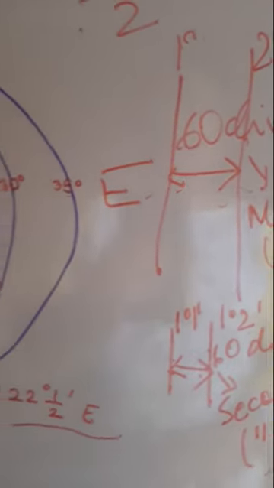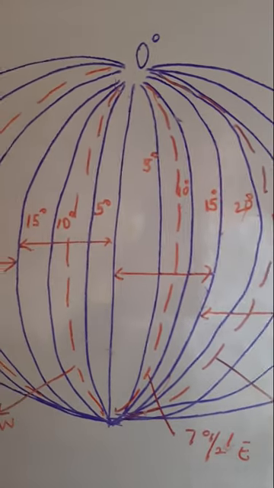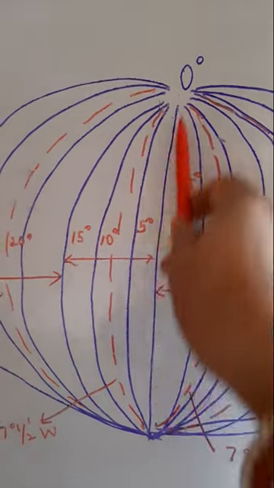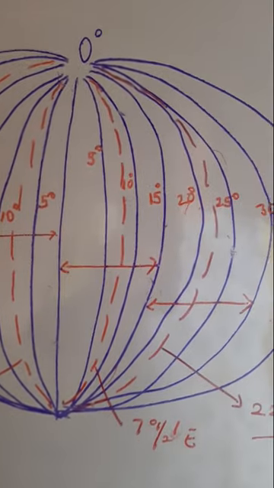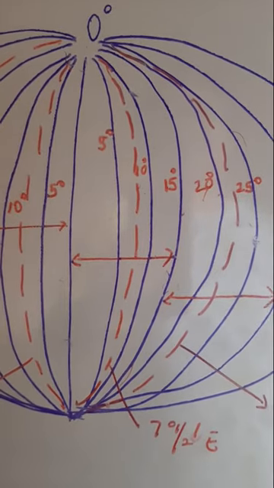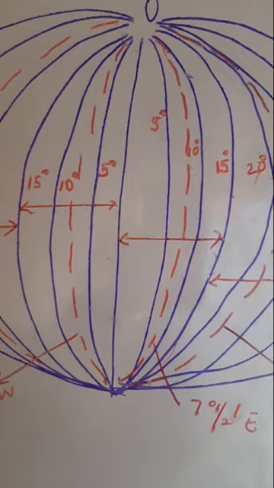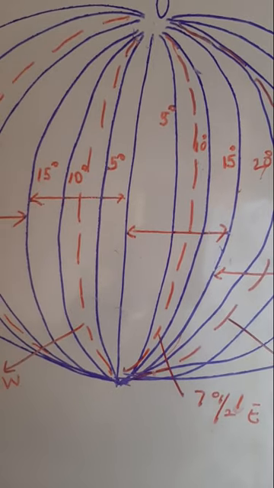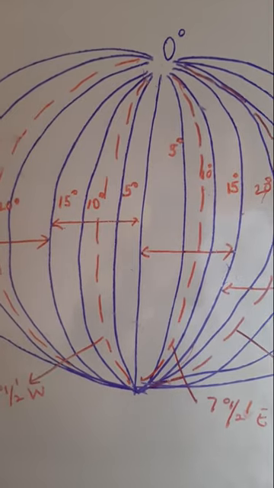So I hope the basic concept of time zone is clear. Time zones are always taken from the prime meridian, and every time zone will have 15 longitudes. The middlemost longitude of a time zone is known as the central meridian, or the standard meridian.